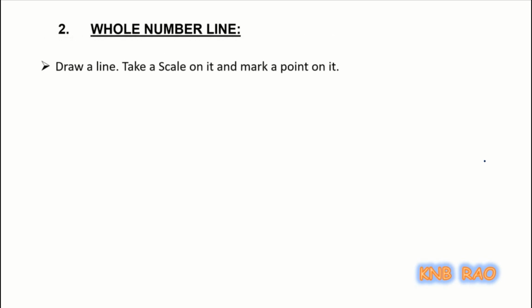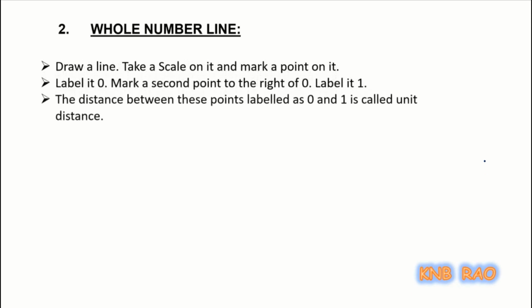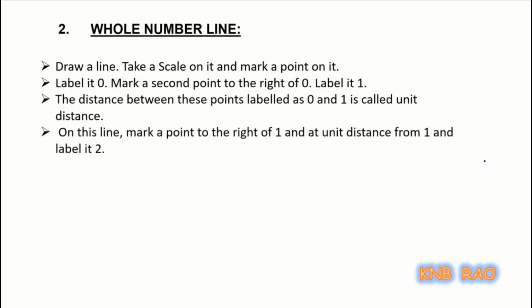Draw a line, take a scale on it and mark a point on it. Label it as 0, mark a second point to the right of 0, label it as 1. The distance between these points labeled as 0 and 1 is called unit distance. On this line, mark points to the right of 1 and at the same unit distance from 1 and label it as 2.